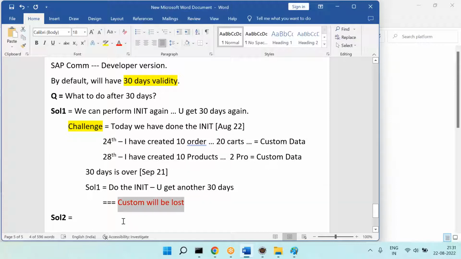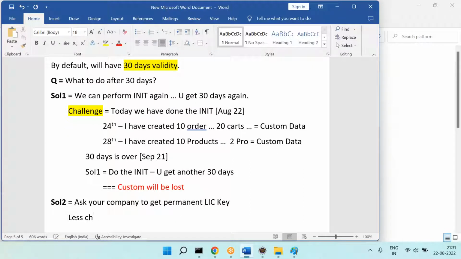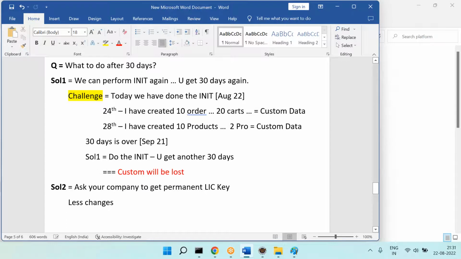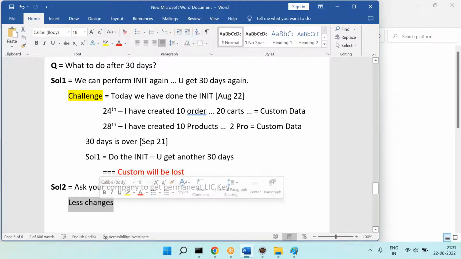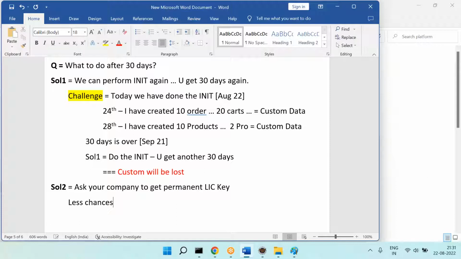Then what to do? Ask your company to get a permanent license key. There are very few chances. If your company is giving it, that's fine, but at least I did not get it in any company. Very few chances. That is solution 2. But there is a way to get the permanent license from SAP. Then solution 3 is what?